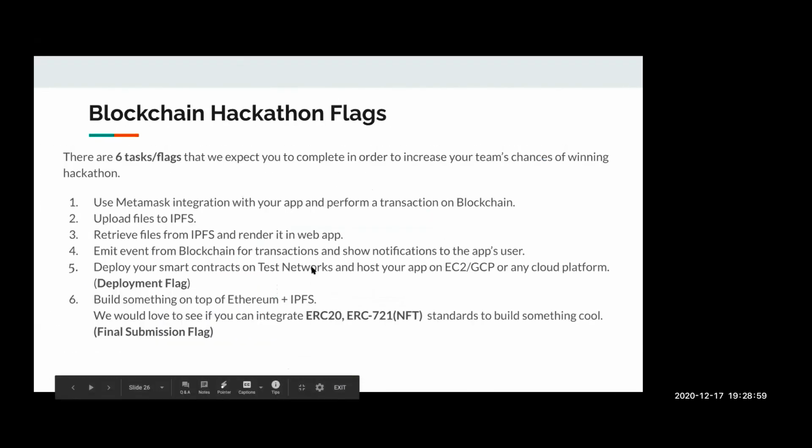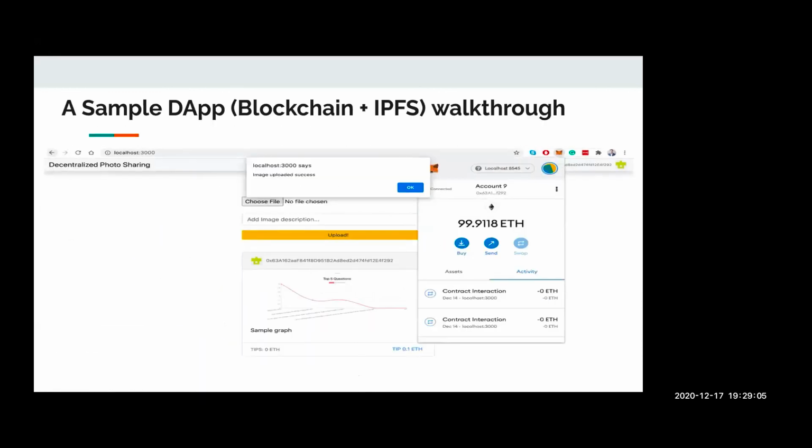For the fourth flag, that is handling events from the blockchain. After you write anything to the blockchain, you can emit an event from the blockchain that the write function is successful, or in this case, that the image upload is successful. On the client side, I would have a listener which is always watching for any events from the blockchain. Once I receive it, I can show a notification, or an error notification in case there is some error on the blockchain side while uploading the data.